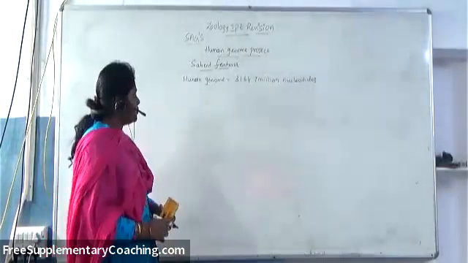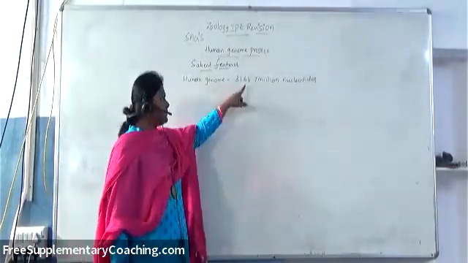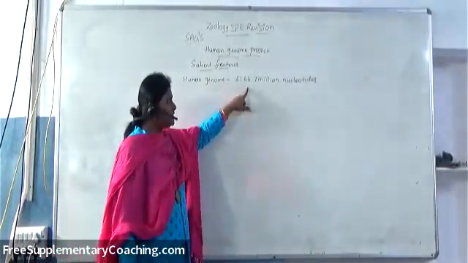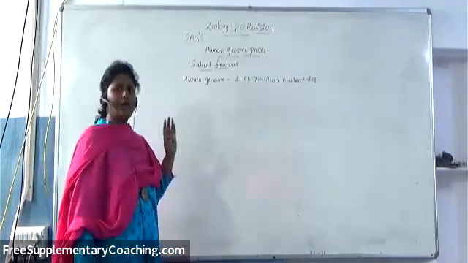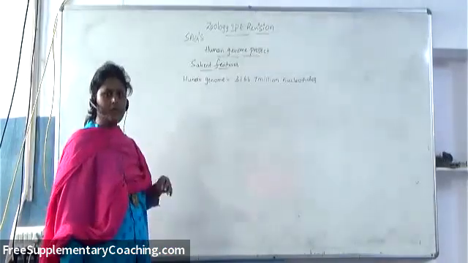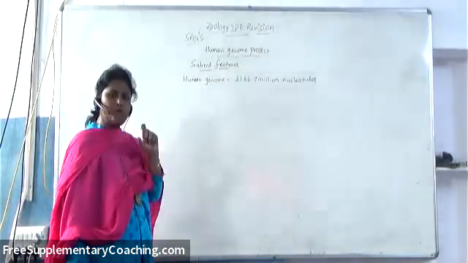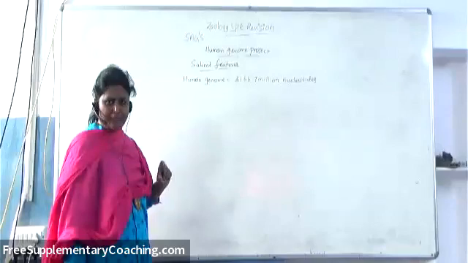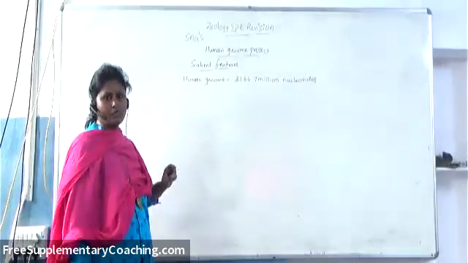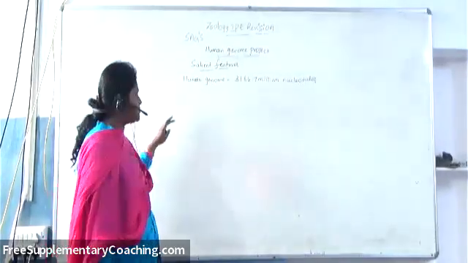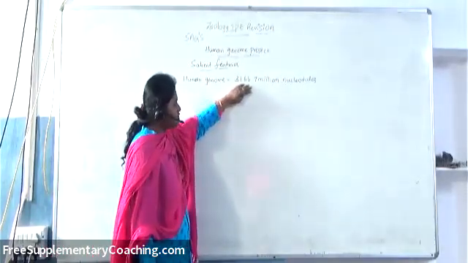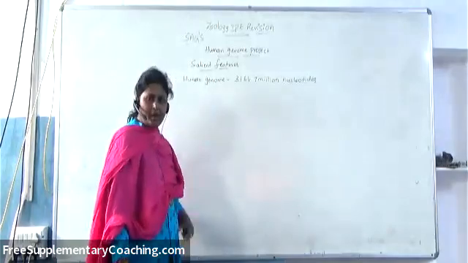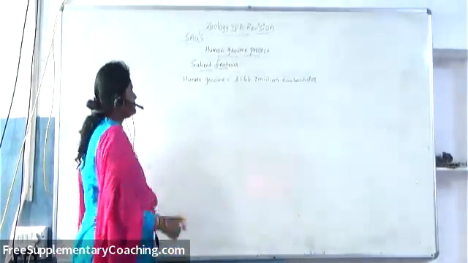So 3164.7 million nucleotides are present in the entire human genome. That means if you take a haploid set of chromosomes, that is 23 chromosomes, in all these chromosomes the number of nucleotides present is 3164.7 million.